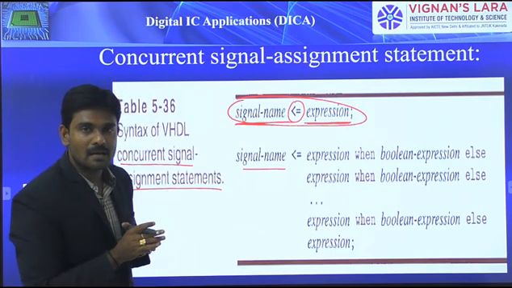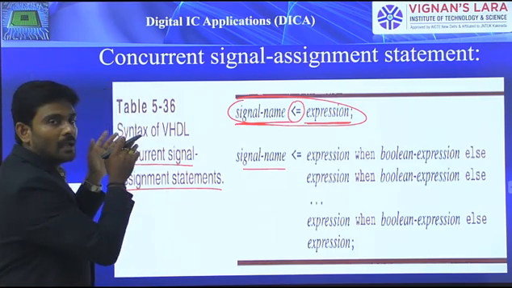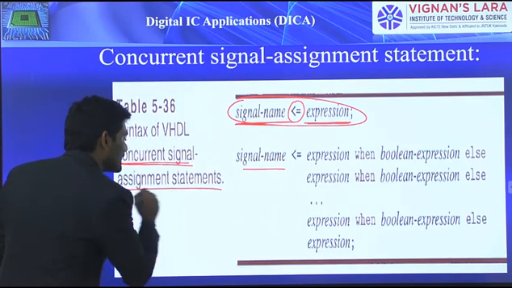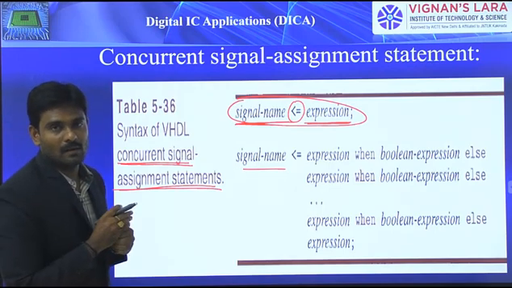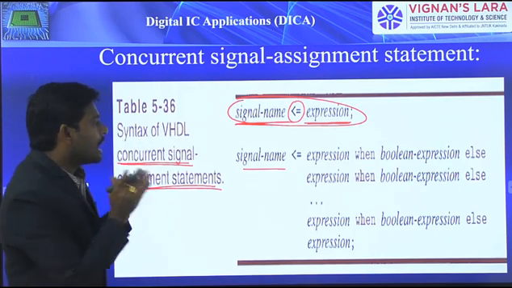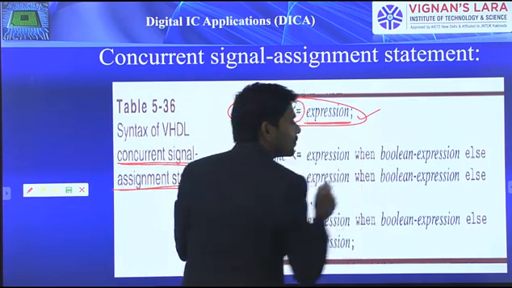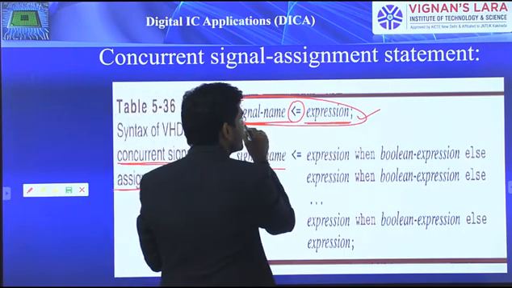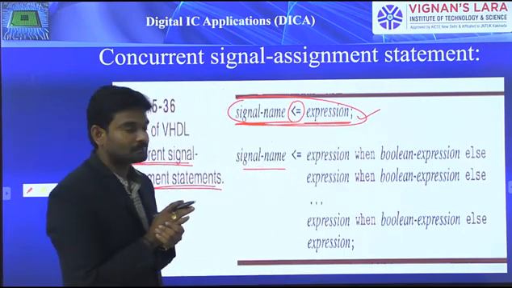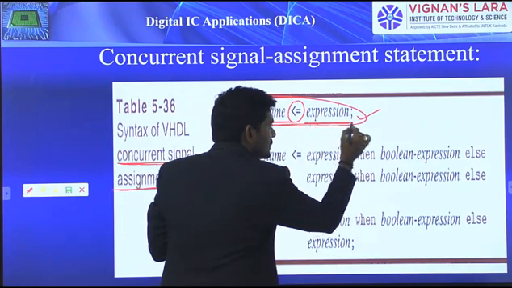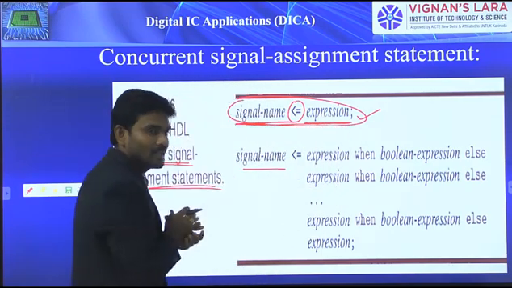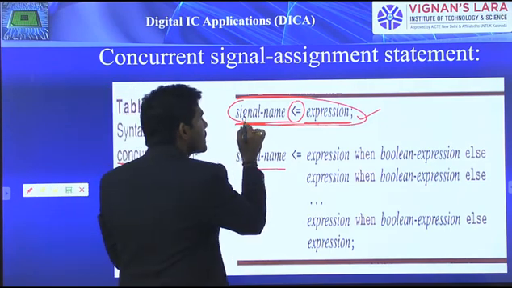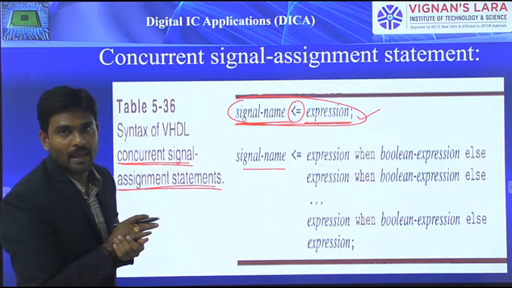So this is the basic concurrent statement that we use in data flow description, and we call it the concurrent signal assignment statement. That is the first one, and while considering this one, we need to take care about certain parameters. What are those? Coming to signal name less than or equals to expression, the value realized from the expression is assigned to the signal name, because of that the expression type must be the same type or a subtype of the signal name.